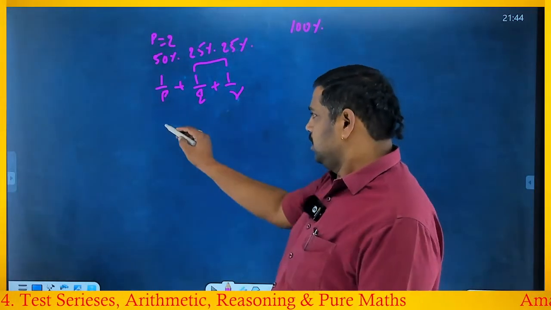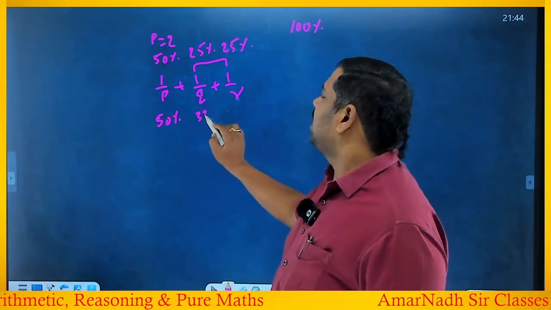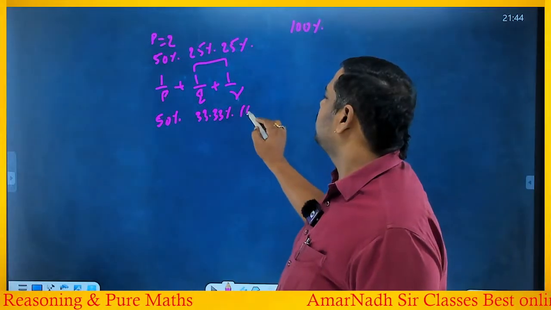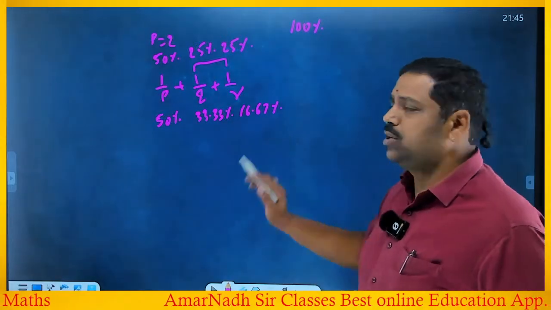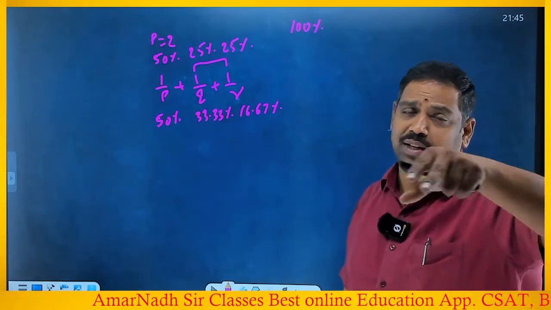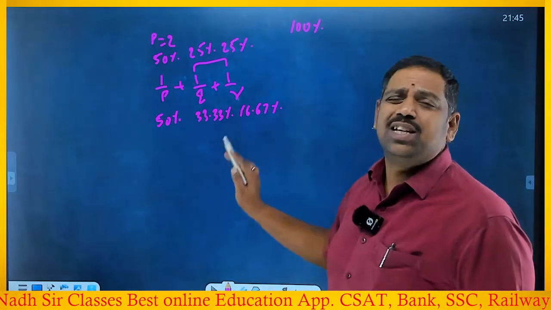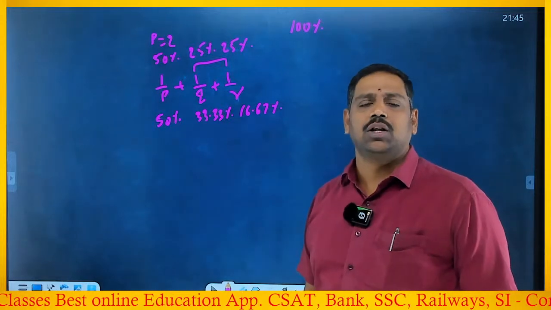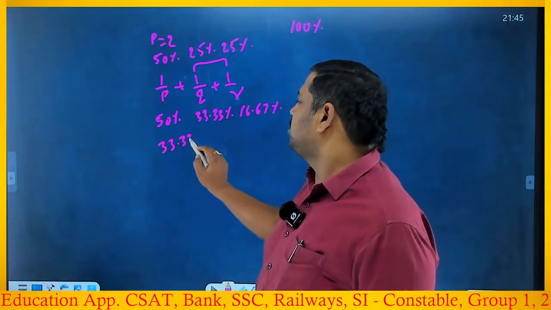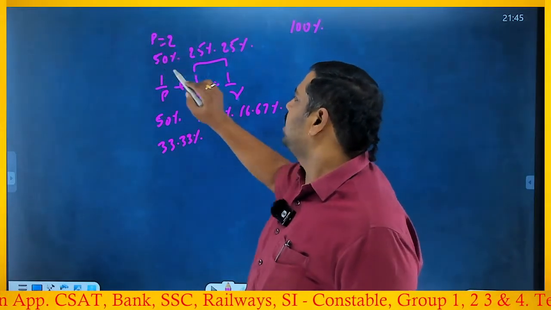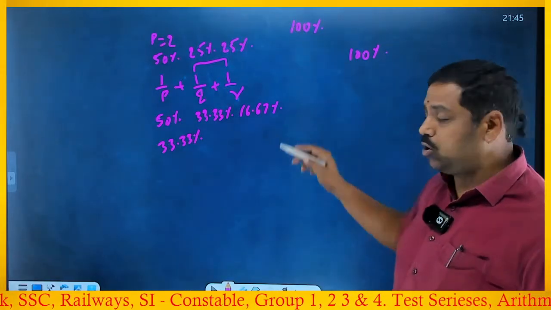Okay, the other one is, with 50%, the other two are 33.33% and 16.67%, alias 16.66%. So that is 1 by 3 and 1 by 6. Hope you understand how I have given directly 1 by 2, 1 by 3, 1 by 6. So with 50%, we have only these two possibilities. No other possibility exists. Suppose if I take 1 by P as 100%, these two should be 0, 0 to get 100%. That's why I'm not going for that.